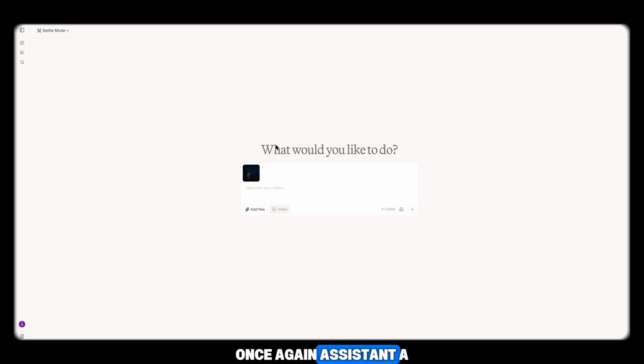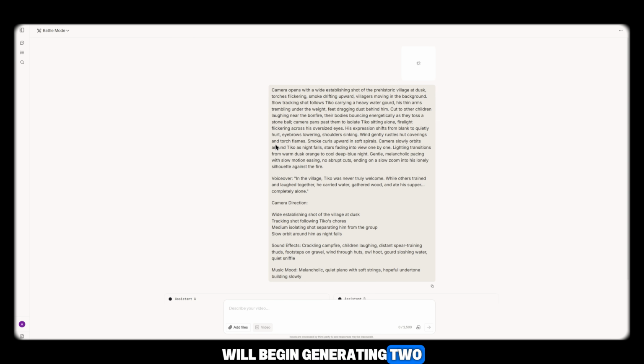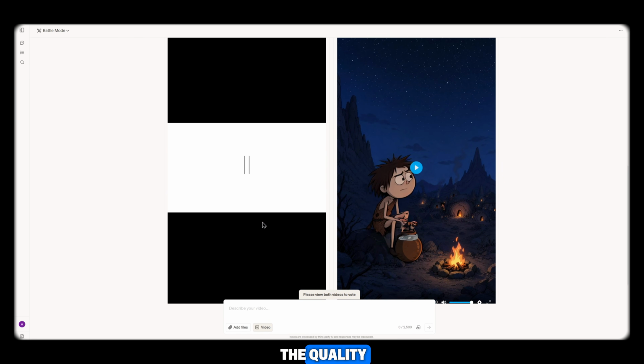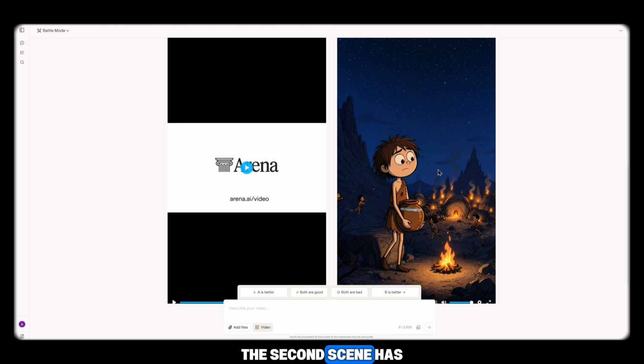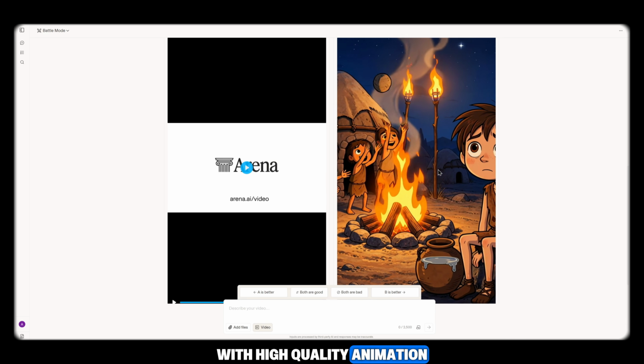Once again, Assistant A and Assistant B will begin generating two different versions using separate AI models. Preview both results, analyze the quality, and download whichever version you prefer. If you like both, feel free to download both. As you can see, the second scene has also been generated beautifully with high-quality animation.